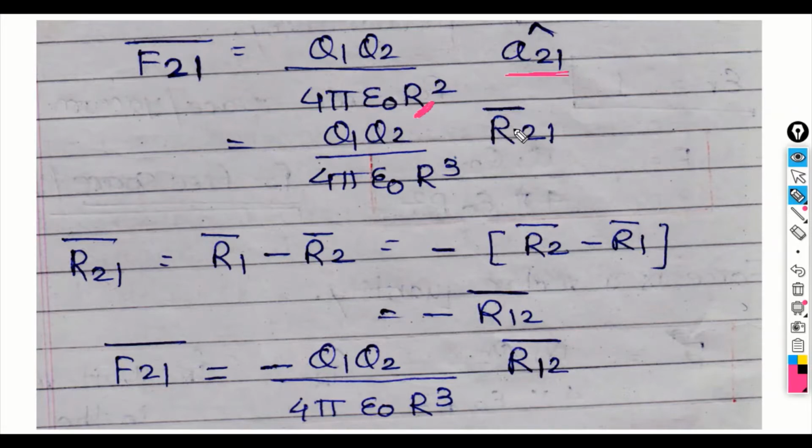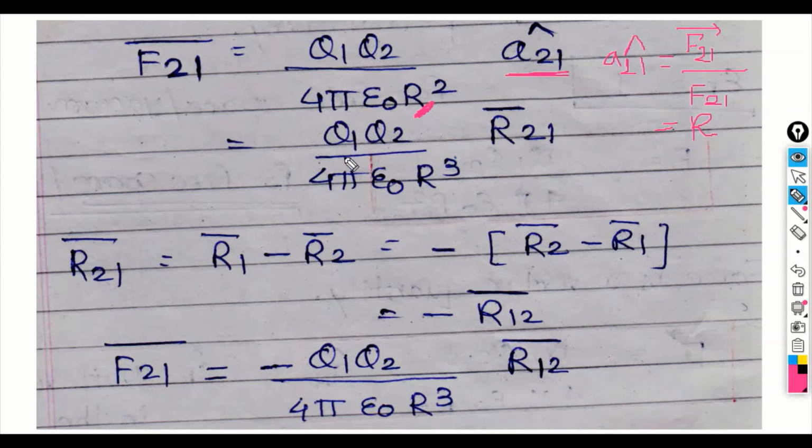Accordingly, I write the unit vector formula: unit vector r cap will be equal to the vector r21 divided by the magnitude of the vector. The magnitude of the vector here we are considering is equal to r only. So it will be equal to vector r upon r. If I substitute, so it will be r vector.